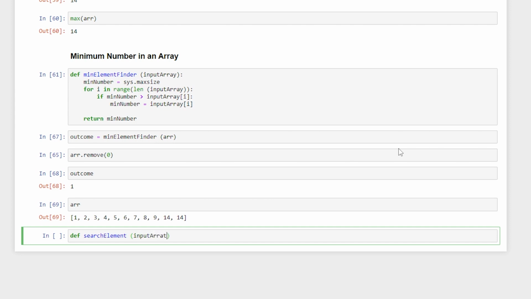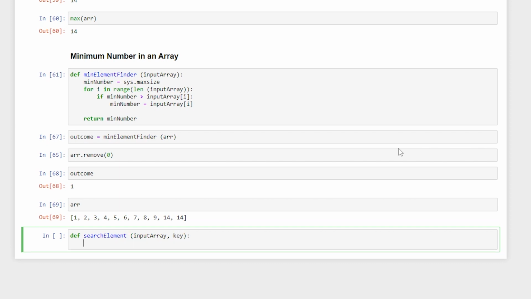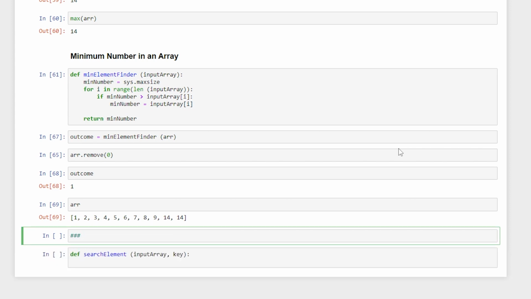Okay, so let us make it very specific, and a key. This key is essentially the element that you want to search, and it will actually give you an index. So let me write it over here: find the index of the element in the array.